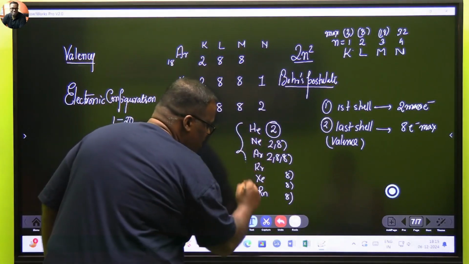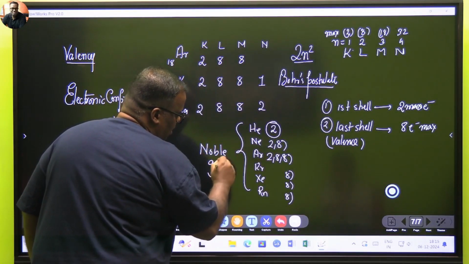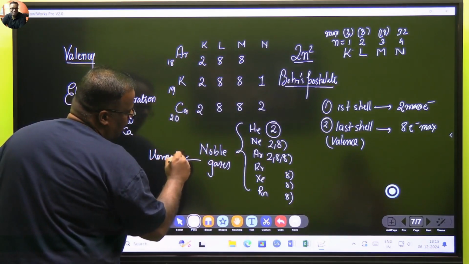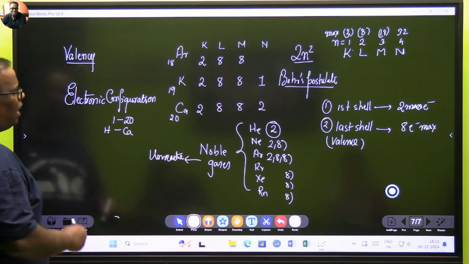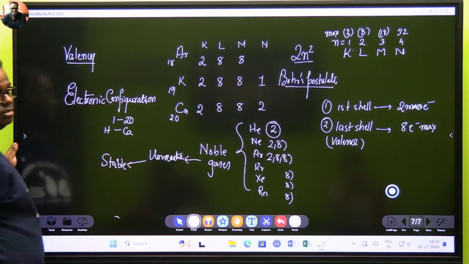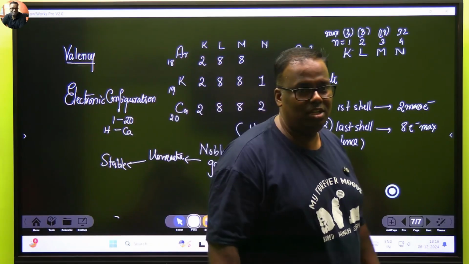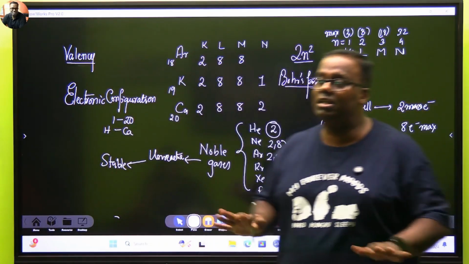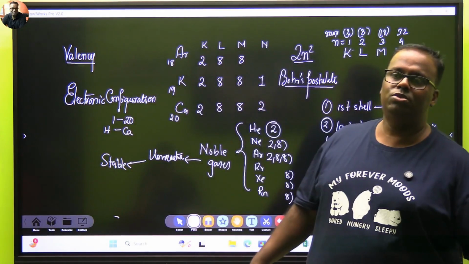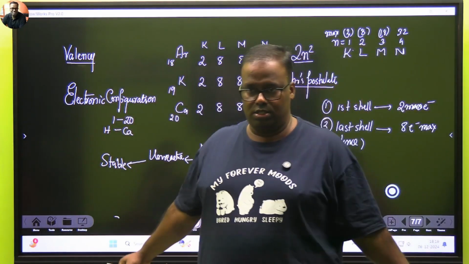And I group these as what? I say that these are the noble gases. What do I mean by noble gases? Unreactive. They are unreactive. If they are unreactive, what does it mean? They are stable. And the rule of nature is everyone wants to be stable. And in engineering and science, stability is when your energy is low. How to understand? You go to school by school bus. I make you say that you go and sit on the roof of the bus and go to school. As soon as the bus starts, you will hold on to the two sides. Fear starts, doesn't it?